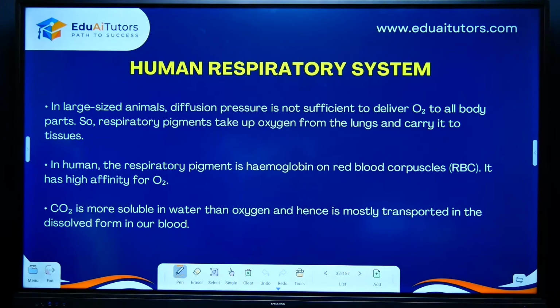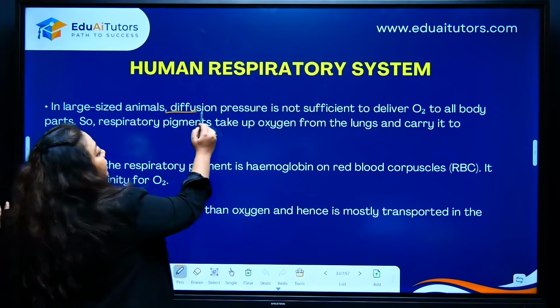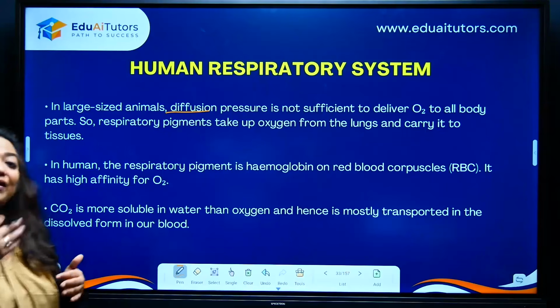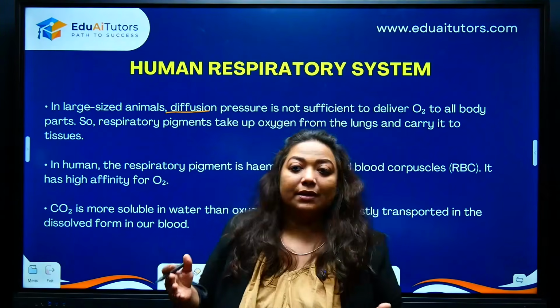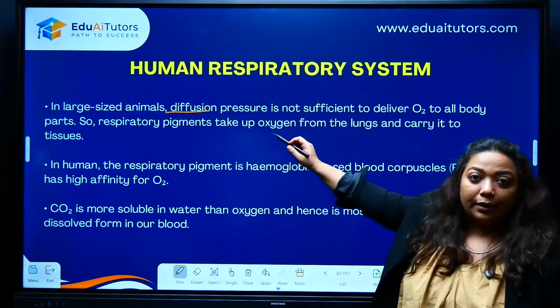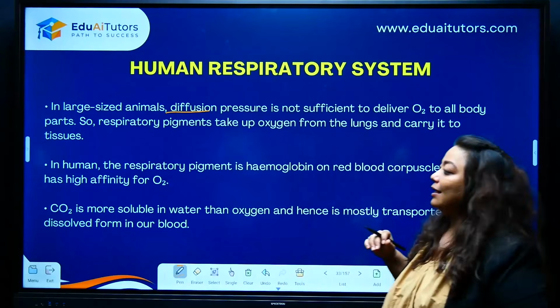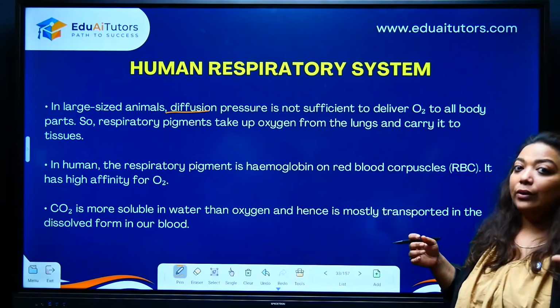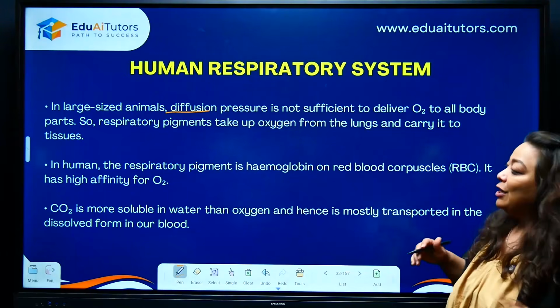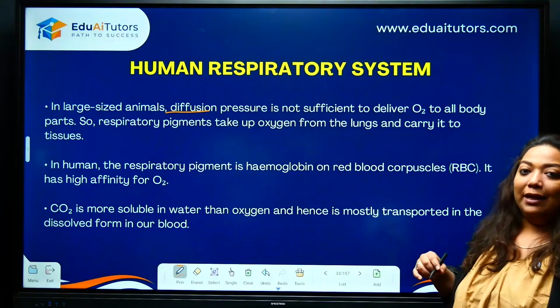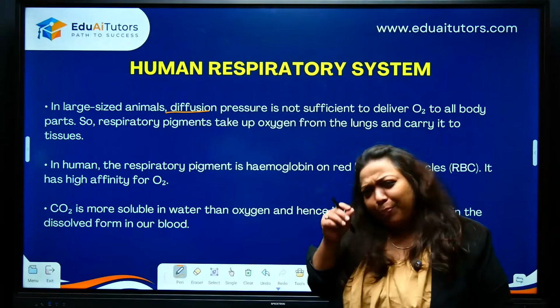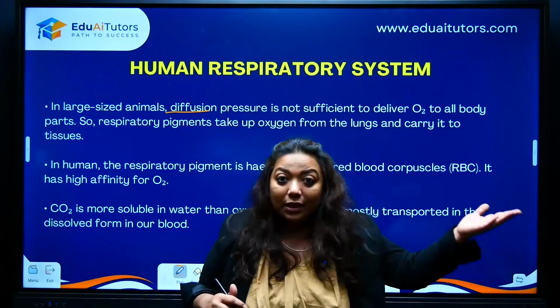Let's see the further structures, children. Just in case you people are still having some doubts about why it is that we need such a complicated structure, please remember, diffusion, exchange of gases in a single cell organism will take place through diffusion. Okay, that is direct exchange because the body is in direct contact. But in multicellular organisms, we already know that you need a proper respiratory system. So here, that respiratory system is going to also need some special structure, like we saw in photosynthesis.